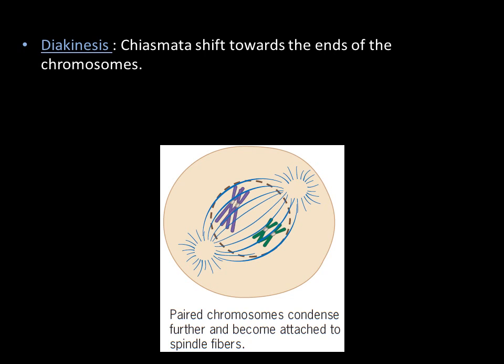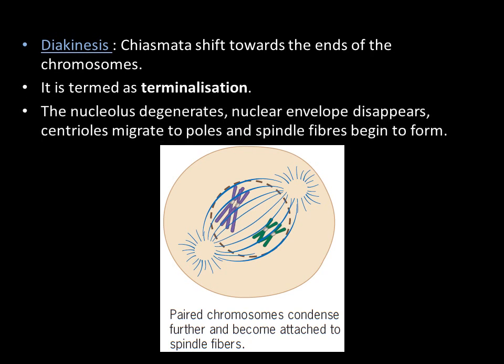Coming to the next point, that is diakinesis. Chiasmata shift towards the end of the chromosome, and this is termed terminalization. The nucleolus degenerates, the nuclear envelope disappears, centrioles migrate to the poles, and spindle fibers begin to form.